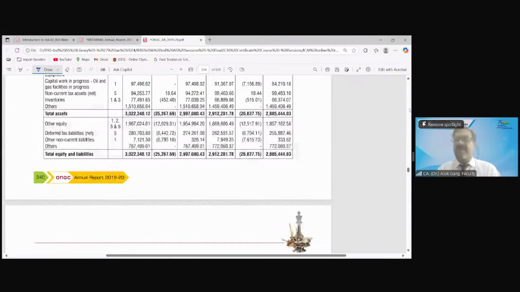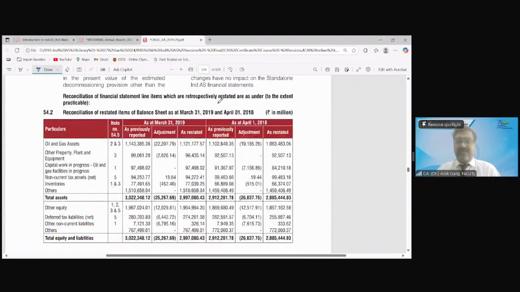Okay. Then they have provided the reconciliation of already published accounts. As I told you, the last year's financial statements are not required to be refiled. मैंने आपको बोला है ना last year का दोबारा फाइल नहीं करना. So what have they given? They have given the balance sheet reconciliation, these are the balance sheet items, assets and liabilities. These are the previously reported 31st March 19, adjustment and restated. 1st April 18, third balance sheet. Previously reported 31st March 18, adjustment and restated, right? This is what is given.